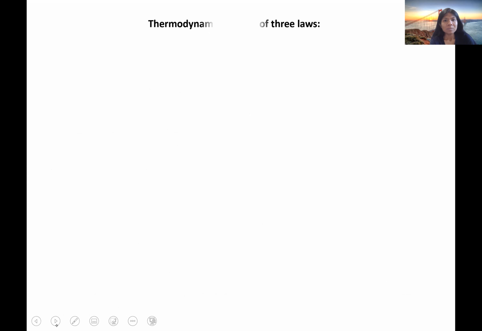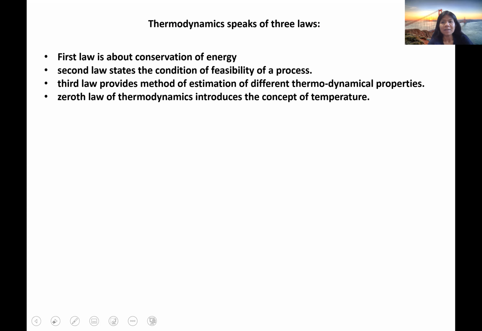Thermodynamics consists of three laws. The first law is about the conservation of energy. The second law states the condition of feasibility of a process, whether a process will occur or not. And the third law provides the method of estimation for different thermodynamical properties. I will go into details of all of them one by one.